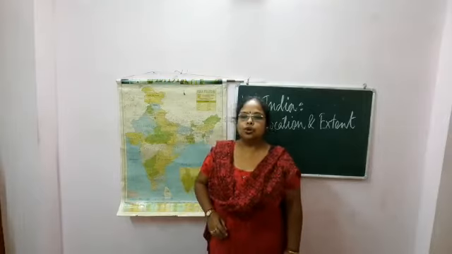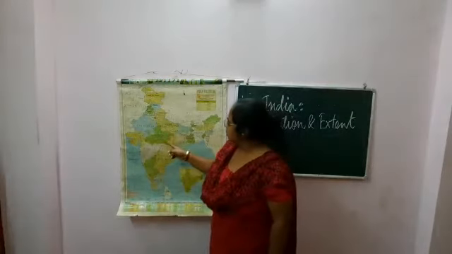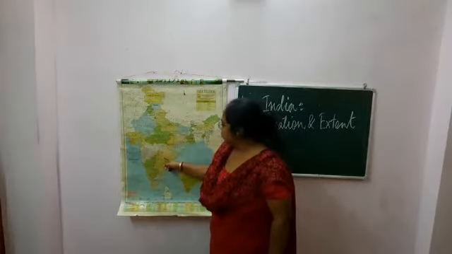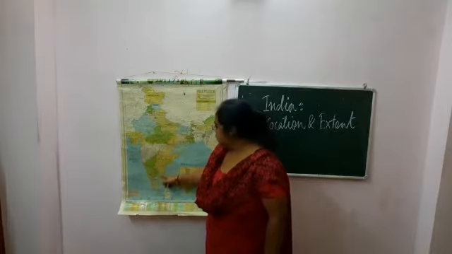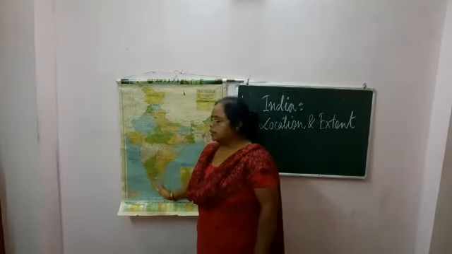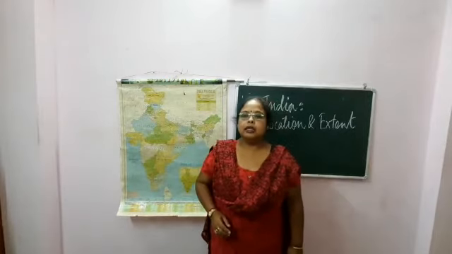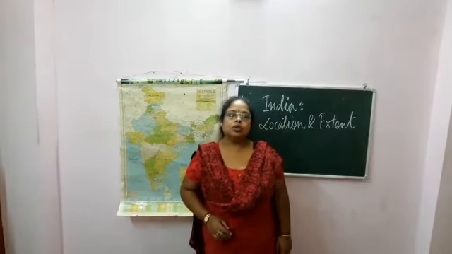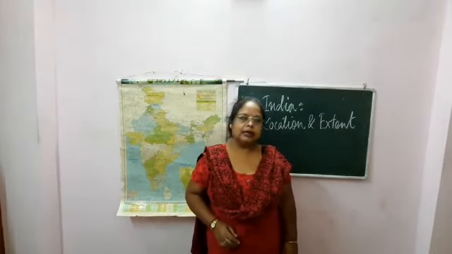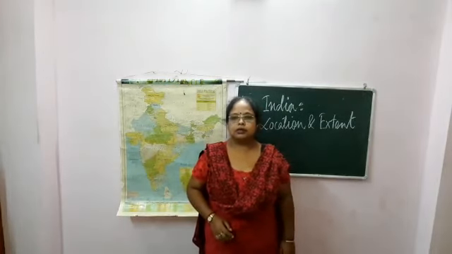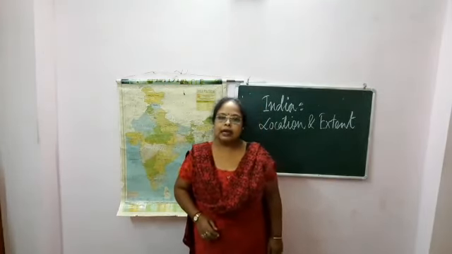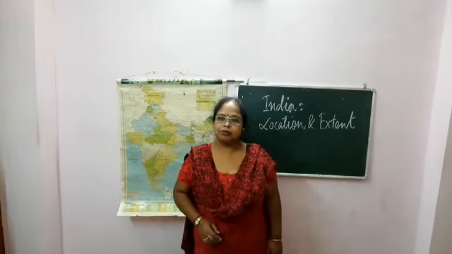It passes through Uttar Pradesh, Madhya Pradesh, part of Maharashtra, and also Andhra Pradesh. The east-west extension is 2,933 kilometers.